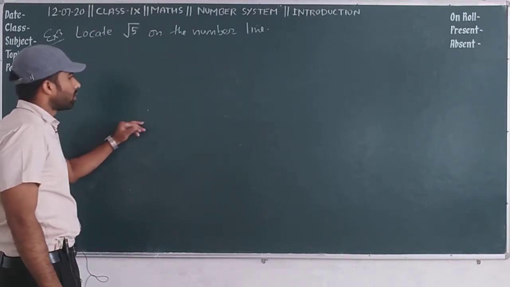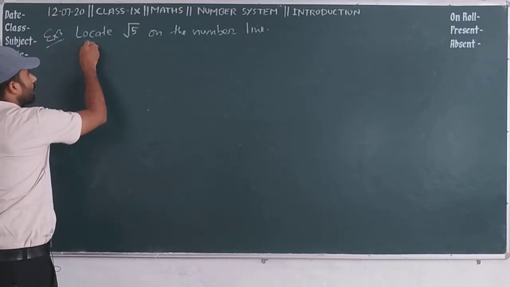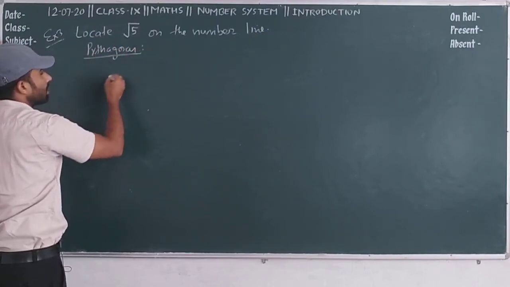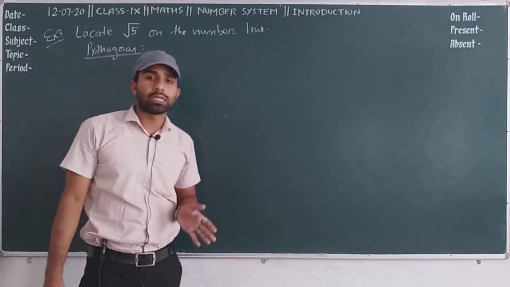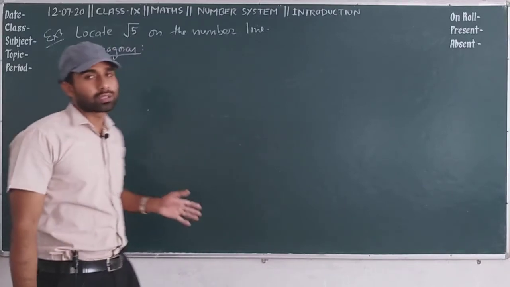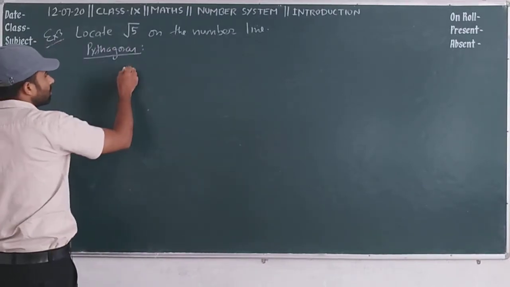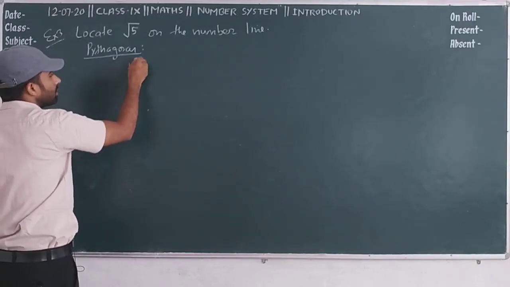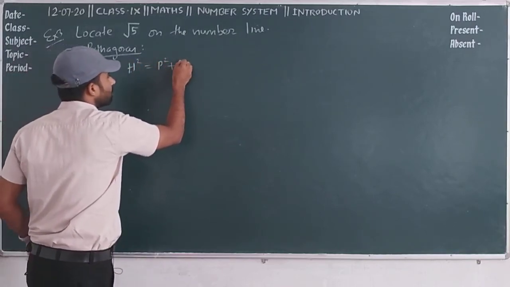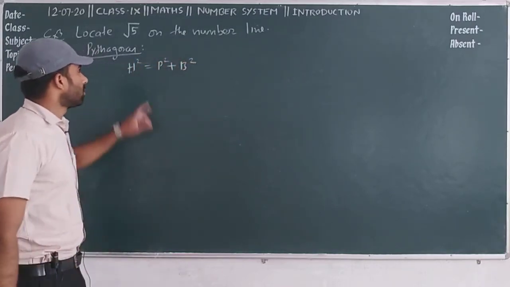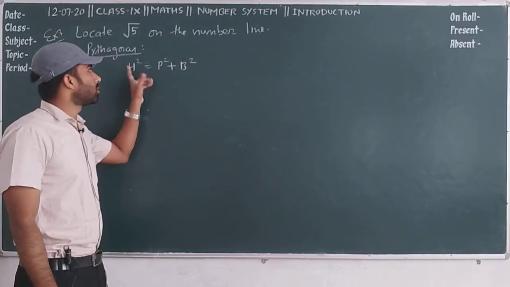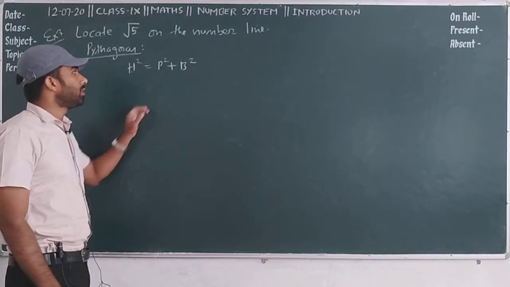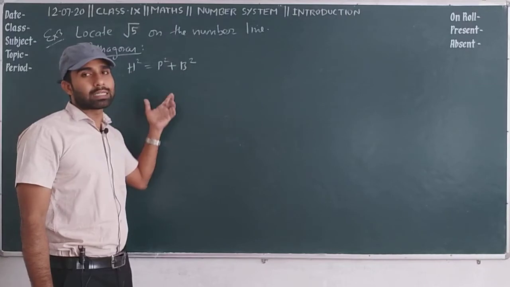So first of all, here we will write the formula of Pythagoras. Pythagoras says the square of the hypotenuse is the sum of the squares of the other two sides of any right angle triangle. So therefore we can write Pythagoras: hypotenuse square is equal to perpendicular square plus base square. Now as you know, whenever we transpose the square, it becomes a root.